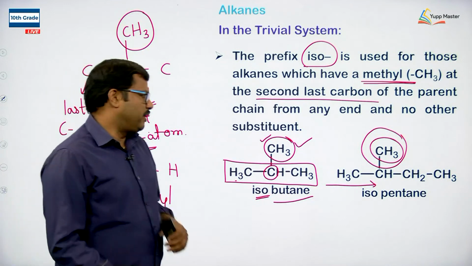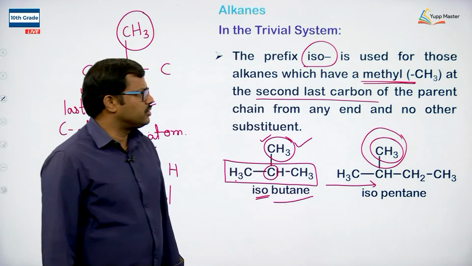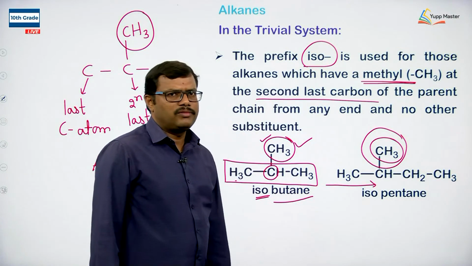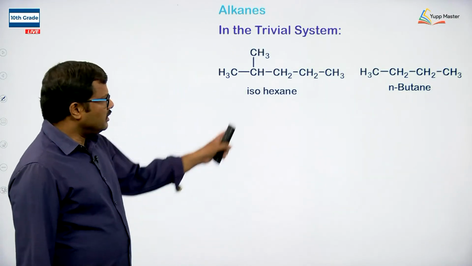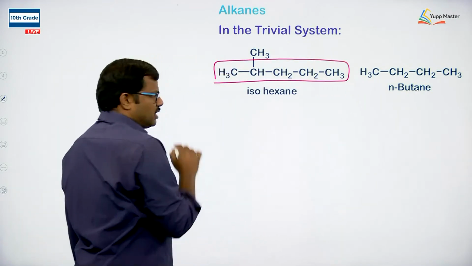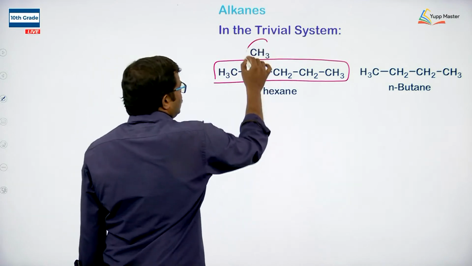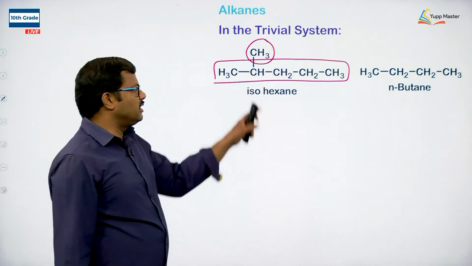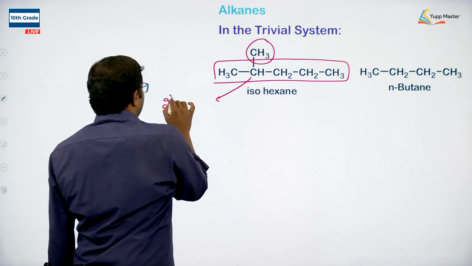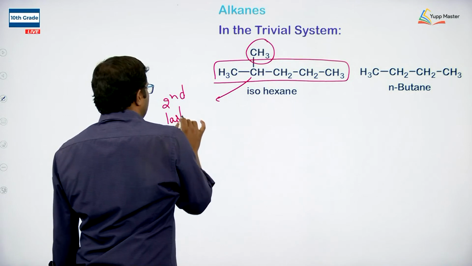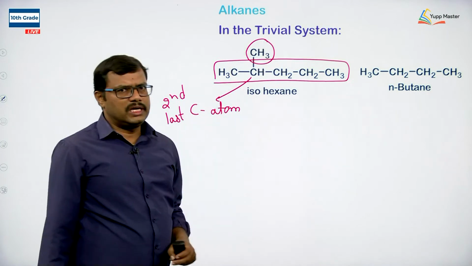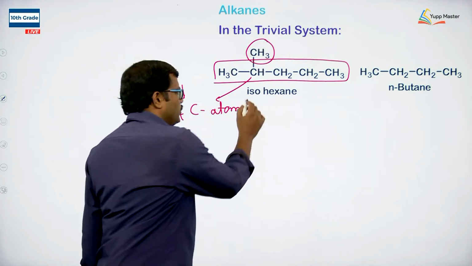It's an isopentane. So the iso terminology is used whenever we have a methyl group at the second last carbon atom of the parent chain. In this case also, if we observe, we have a 5 carbon straight chain, but one CH3 group is present on the second last carbon atom. So we are using this iso.